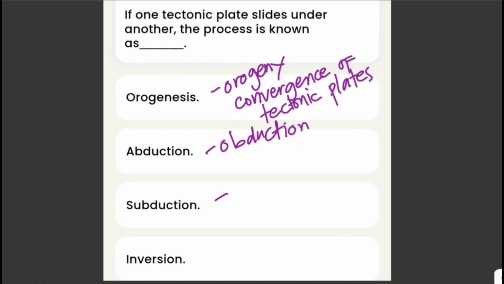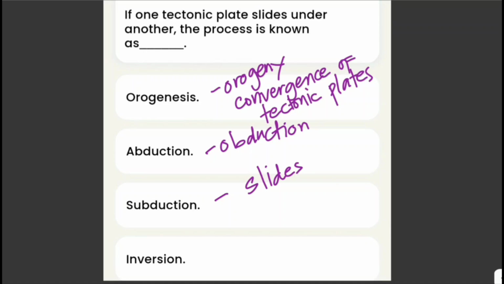And now we have subduction. This is the more common process. It occurs when a denser tectonic plate, usually oceanic, slides beneath a less dense plate, either continental or oceanic. This downward movement of the plate into the Earth's mantle is a fundamental part of plate tectonics, driving many geological phenomena like earthquakes and volcanoes.